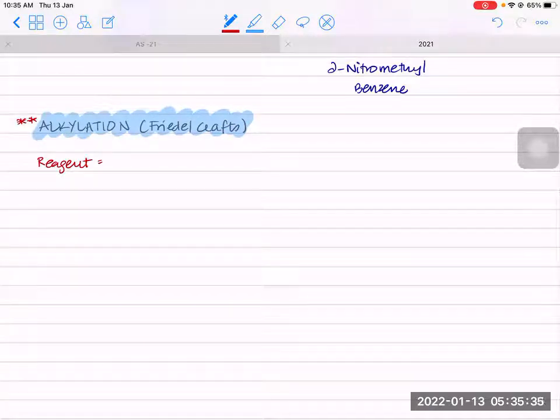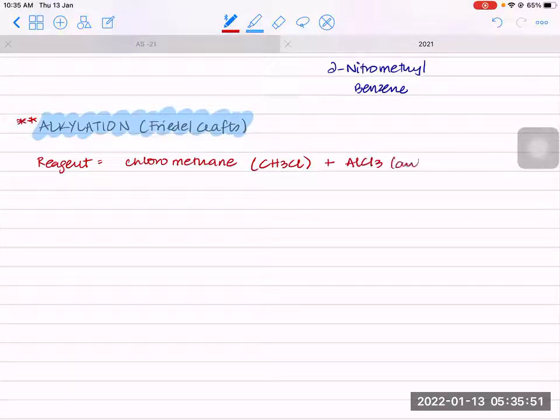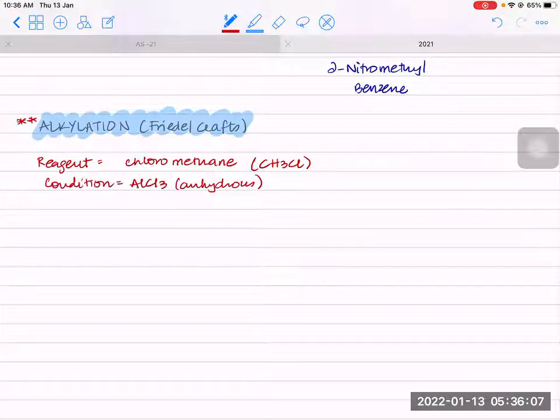Let's say we want to attach a methyl group, so we take chloromethane, CH3Cl, along with AlCl3 catalyst, and this must be anhydrous. Actually, the AlCl3 should come under conditions. So the condition is an AlCl3 catalyst, and the electrophile is CH3 plus.